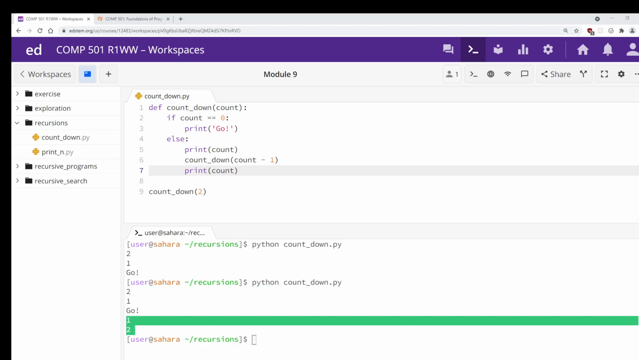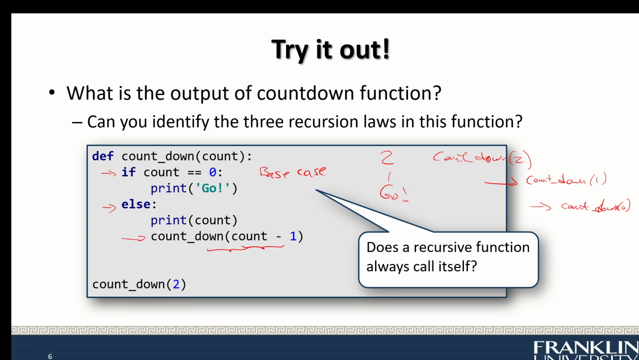Well, let's take a look at this diagram here. I call countdown of 2, which prints 2. Then I call countdown of 1, which prints 1, right? This prints 2, this prints 1, this prints go. And then this function returns. This function returns, and it returns to this stack here. The countdown at this point is 1.